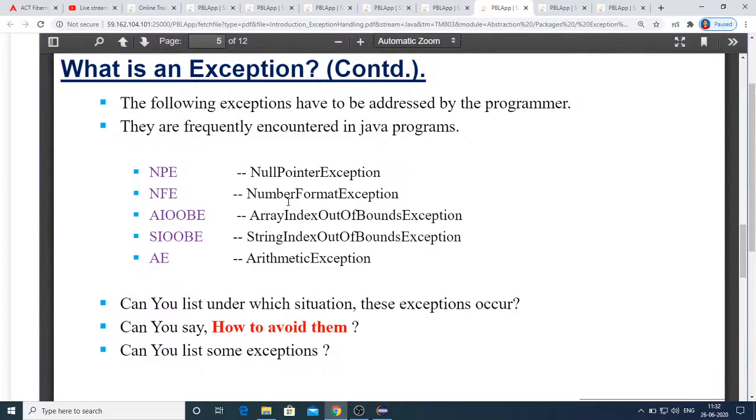Array index out of bounds exception also just now we have seen. That means when you are trying to access something out of its bounds, then you get this array index out of bounds exception. String index out of bounds exception is also similar to array index, except with the difference that it is with the string array. Arithmetic exception also we have just seen now. That is we are performing some arithmetic operation where the divisor is 0, and you are getting that division by 0. So these are the typically encountered exceptions during programming.